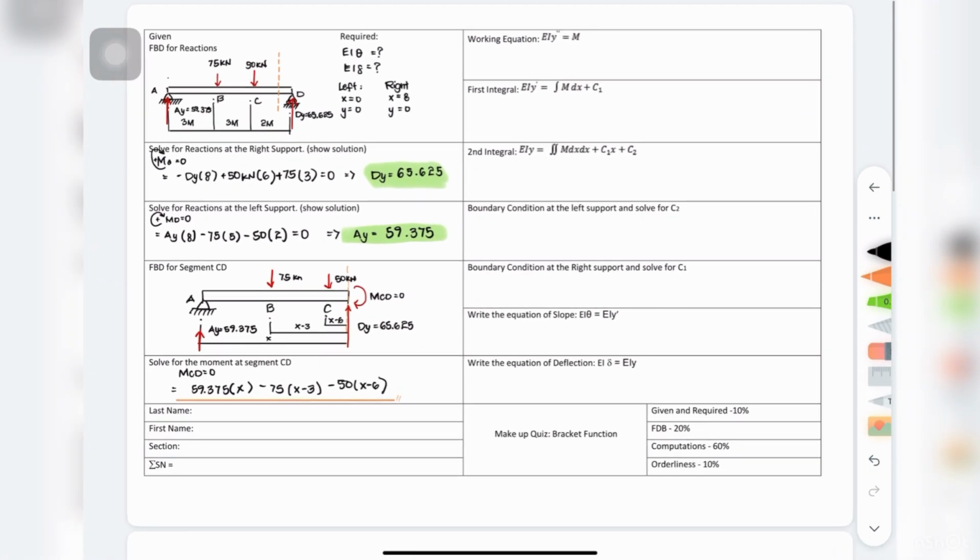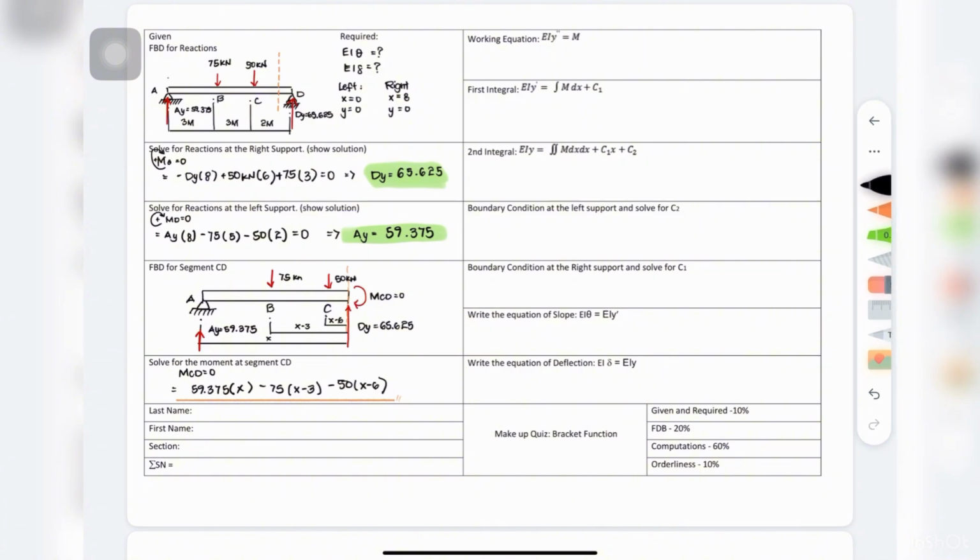With our moment at segment CD made, we can now make our working equation, which is EI double prime equals M. To do this, we simply have to copy the equation that we made for moment at segment CD, replacing parentheses with brackets. Make sure that the effect of a force or load only starts at a certain point and doesn't affect anything else before that. It's a way to handle things like when you press down on a beam at a specific spot only. And that's why we use brackets on some of the terms.